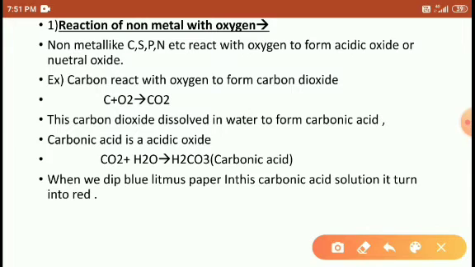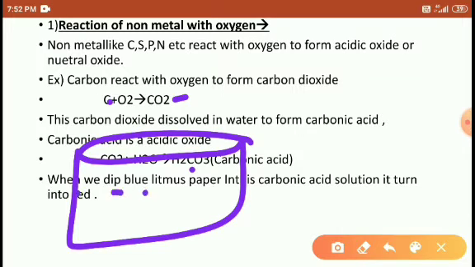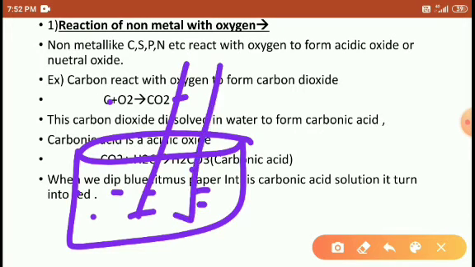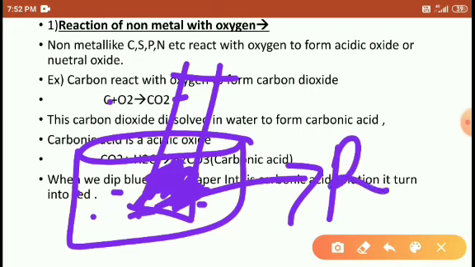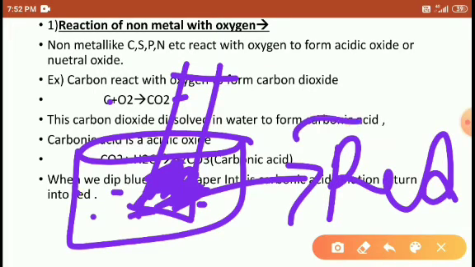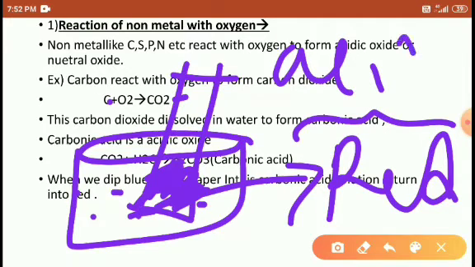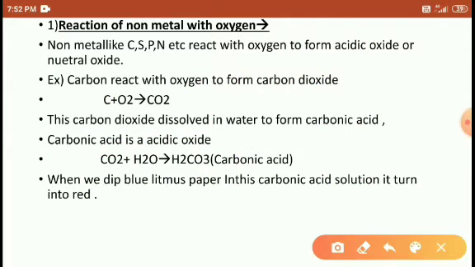Because when carbon reacts with oxygen to form carbon dioxide, and this carbon dioxide reacts with water to form carbonic acid, if you dip blue litmus paper in it, the dipped portion turns red. Red is the indication of acidic. So that's why it is called acidic nature. Right, students? So blue litmus paper dipped into the carbonic acid solution turns red.